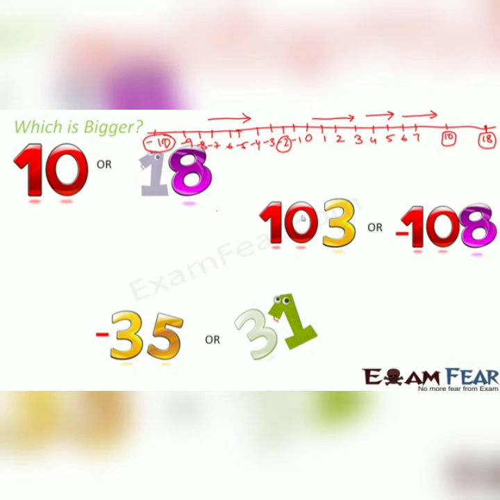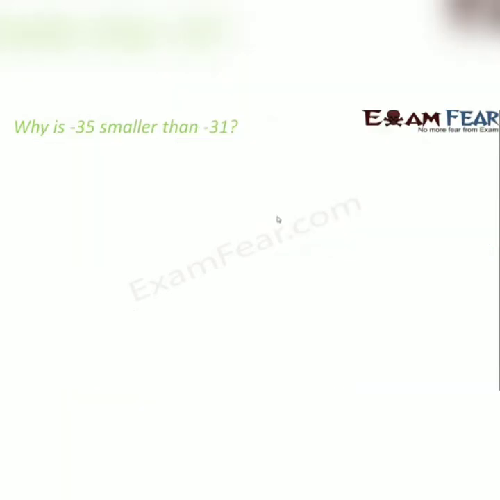Let's look at this example. Here you have 103 or minus 108. So again, in this case, the positive number would be greater than the negative number, as I discussed. Now let us try to understand the comparison between two negative numbers, minus 35 and minus 31. Which one is greater?